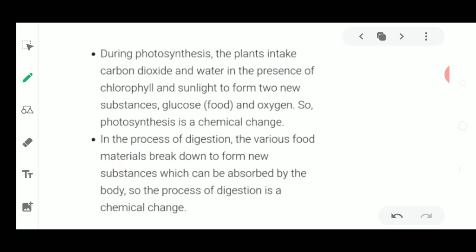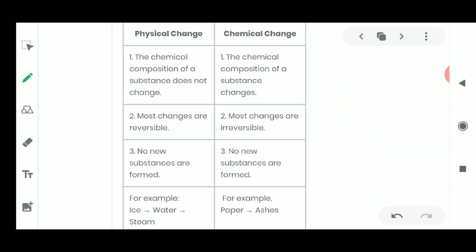During photosynthesis also, gases are formed, that is, oxygen is formed. It is also an example of chemical change. In digestion also, many changes take place. These things we have discussed earlier in detail in the various chapters. And now the differences between chemical and physical changes are as follows.